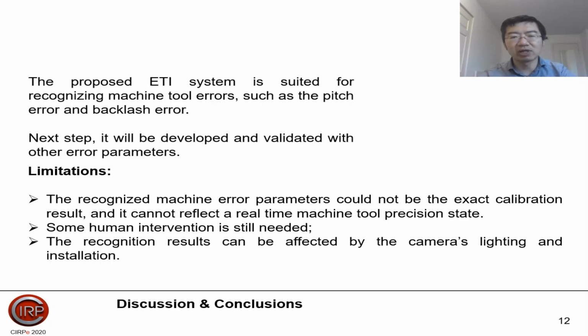The next step is to develop and validate with other error parameters. Although it works well, it also has some limitations. Firstly, the recognized machine error parameters cannot be the exact calibration result, and it can't reflect the real-time machine tool precision state owing to the time lag between the real machine tool and the error compensation table. Also, some human intervention is still needed because the camera needs to be manually adjusted. And the recognition result can be affected by the camera's lighting and installation. So in the next step, we will also develop some solutions for those problems.